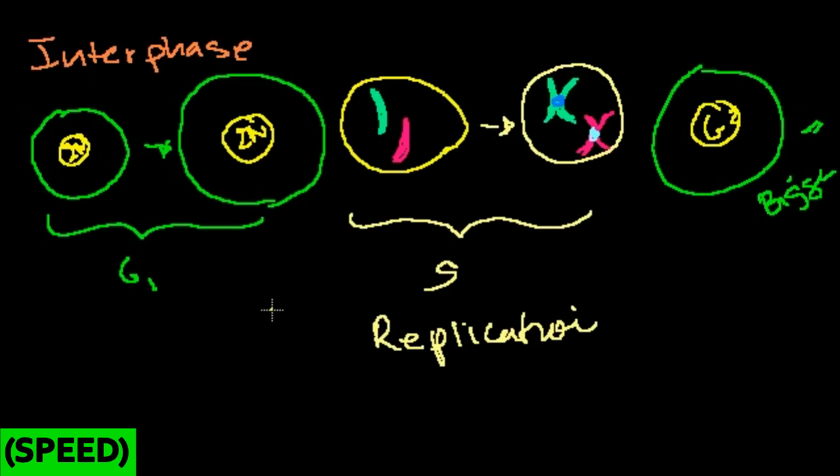Now, there's another little part of the cell that we haven't even talked about yet, but I'll talk about it a little bit. It's not super important, but this idea of centrosomes is going to be very important later on when the cell is actually dividing. And those also duplicate. So let's say I have a little centrosome here. It has centrioles inside it.